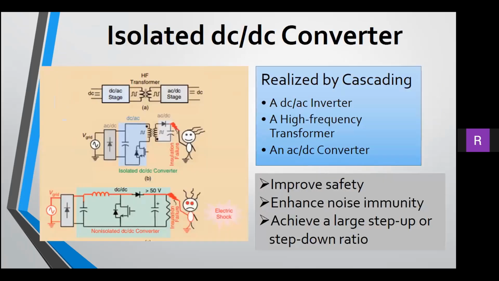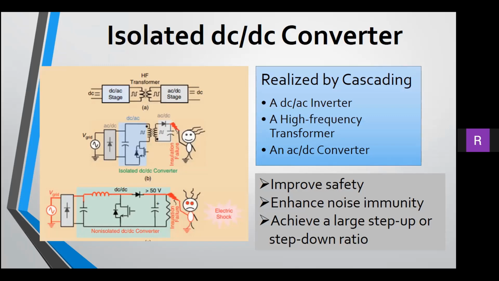Next, we have the isolated DC-DC converter. A converter is required to galvanically isolate the utility grid input and the DC output, and that is achieved by using an isolated DC-DC converter. The basic structure is shown in the picture. It is realized by cascading a DC-AC converter, a high-frequency transformer, and an AC-DC converter.